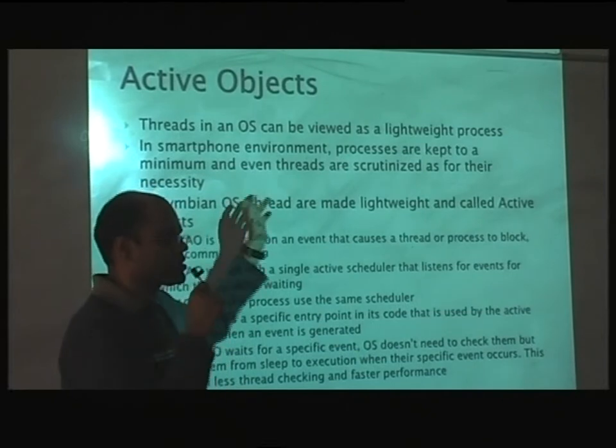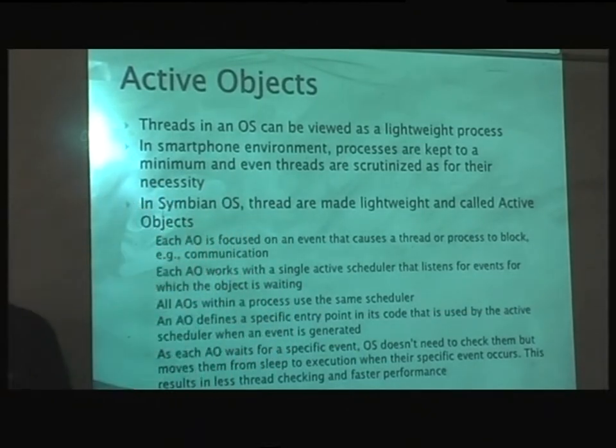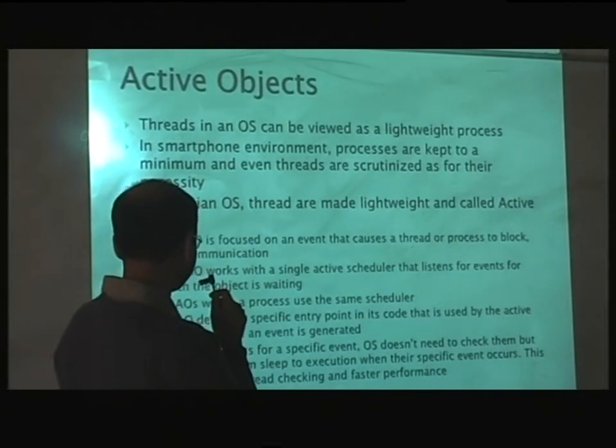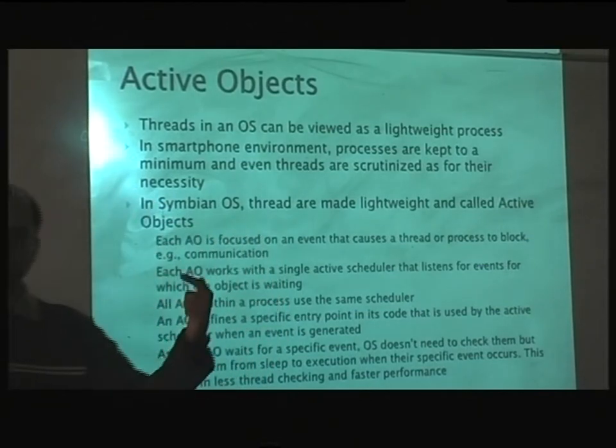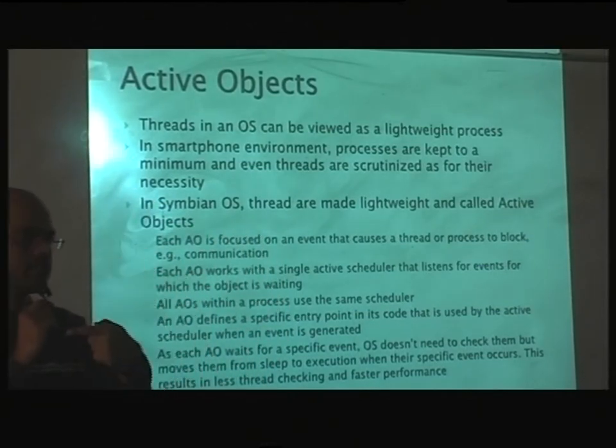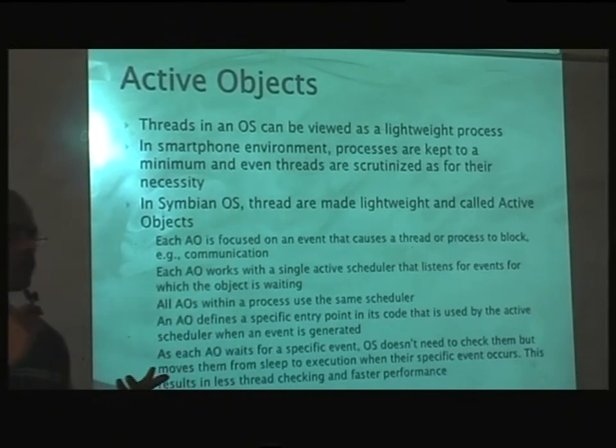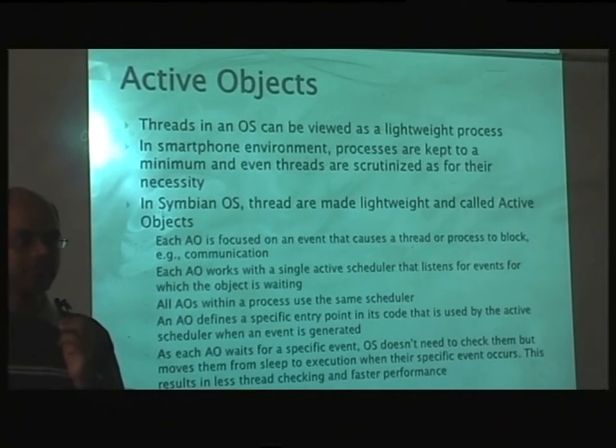The second thing was, in the standard operating system, every process, when there is a context switch, moves from the ready state to the wait state. Let's say it's waiting for an event to happen, for example it is writing some data to the hard disk.